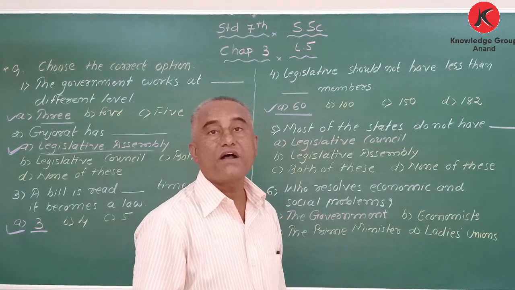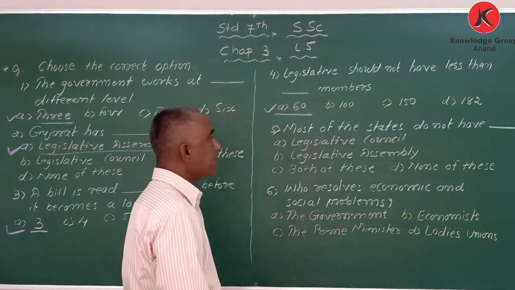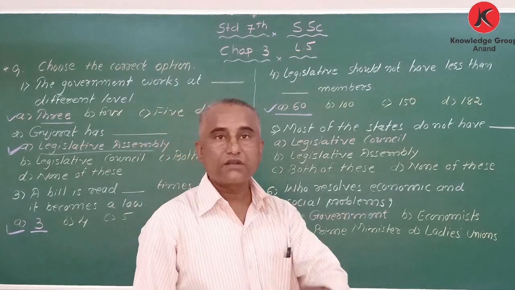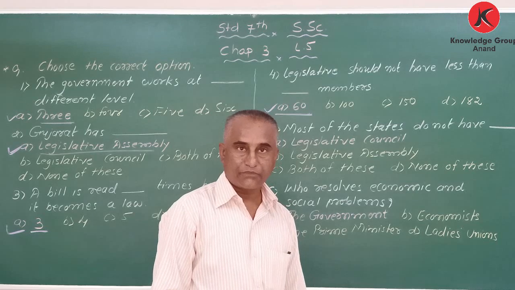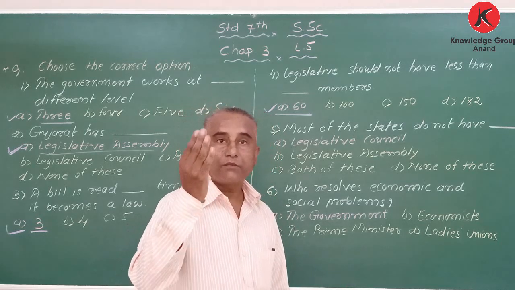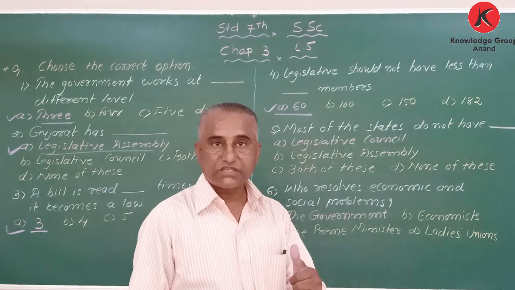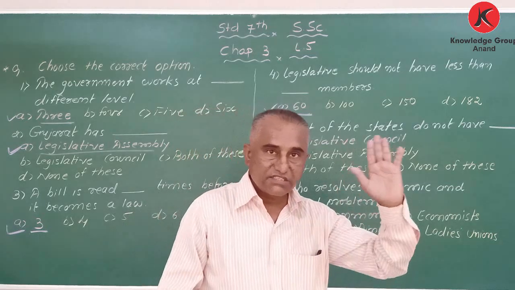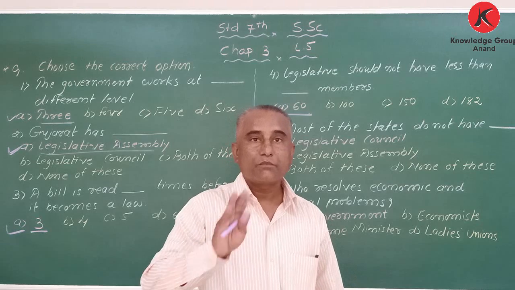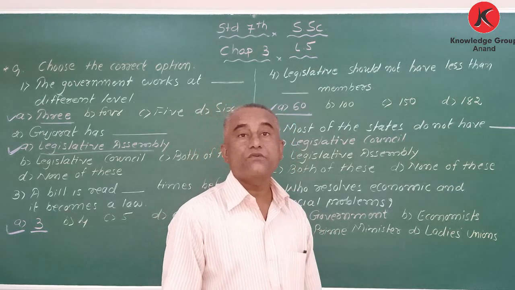Now, most of the states do not have blank. My dear students, in some states they have only one body, the legislative assembly, and in some states they have both the legislative assembly and the legislative council. But some states do not have a legislative council.